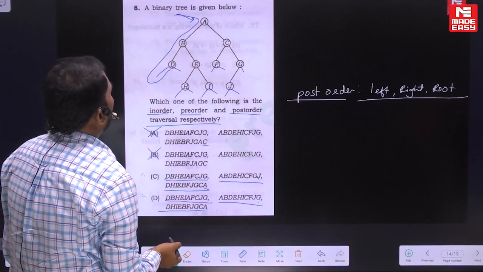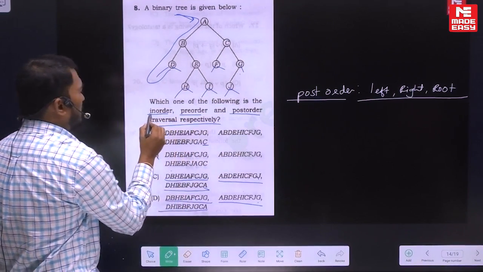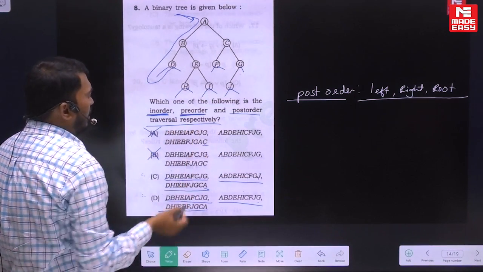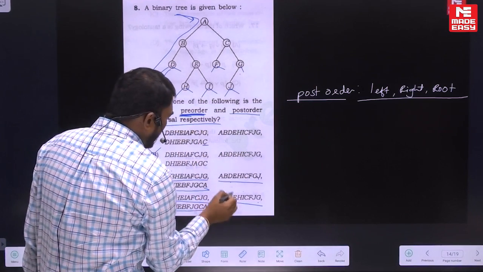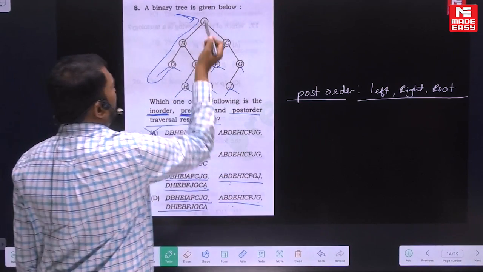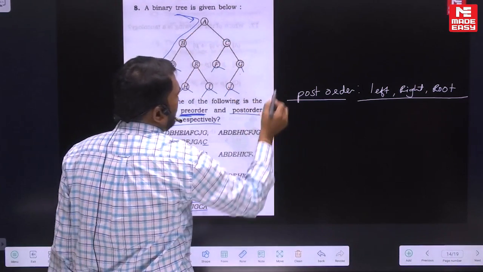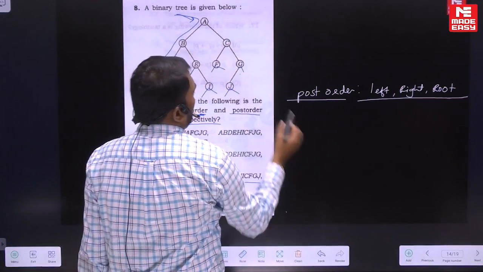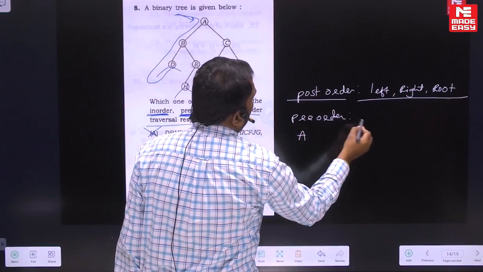Sorry, the first one is the pre-order, and the second one is the in order. So we have to think about the pre-order. Pre-order is easy, so let's finish it. The pre-order is where the difference is. What is the pre-order? I write here: first time visiting A. I'm writing the pre-order because that is where there is a difference. Let's find out only the pre-order.